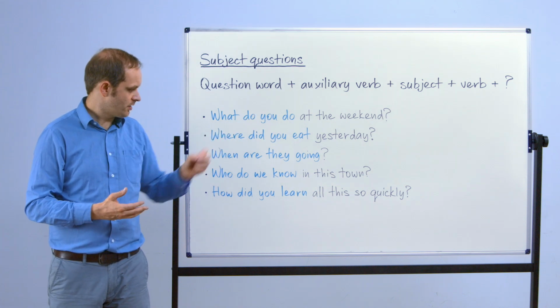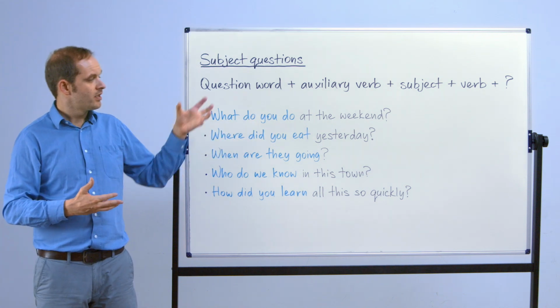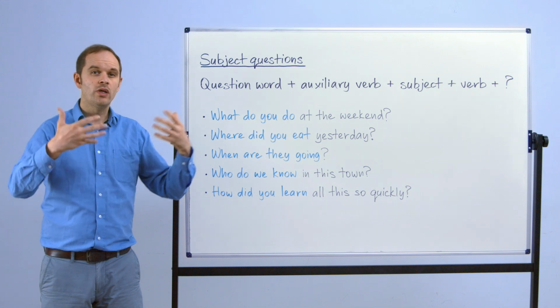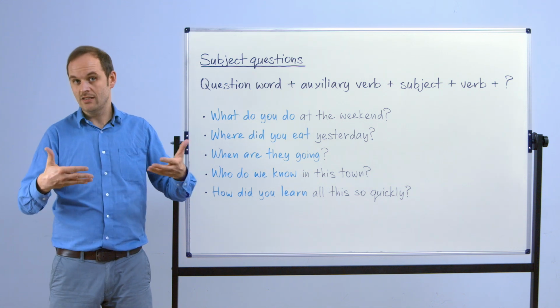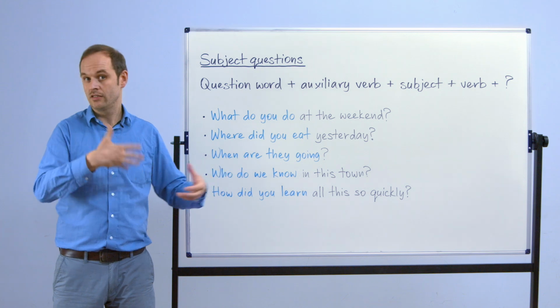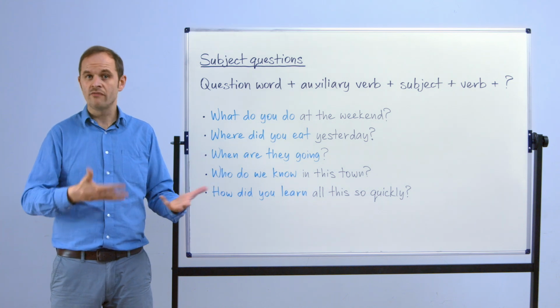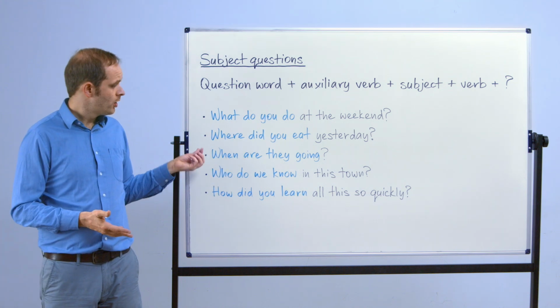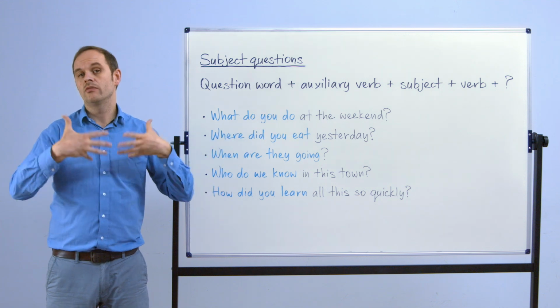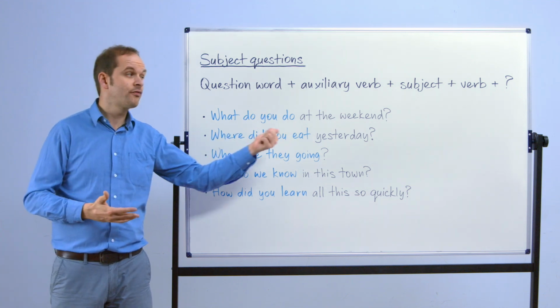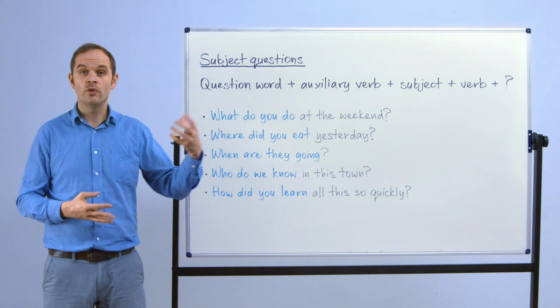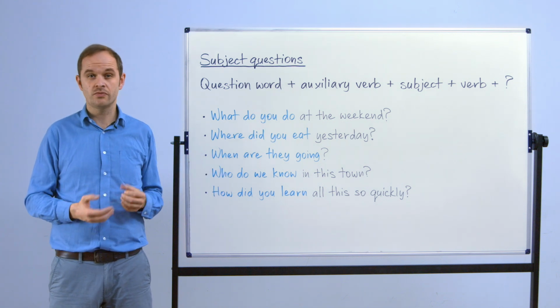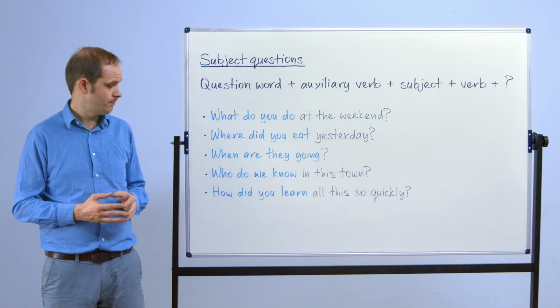Where did you eat yesterday? Again, we've got the auxiliary, so subject question here, and again, we're looking for a little bit more. Where did you eat yesterday? Well, yesterday I ate at this restaurant, and then the conversation can go from there. When are they going? And again, we're asking for more information. We're not looking for a one-word answer. We're not looking for simple information. We're not checking. We want an actual natural response from the person we ask this question to.